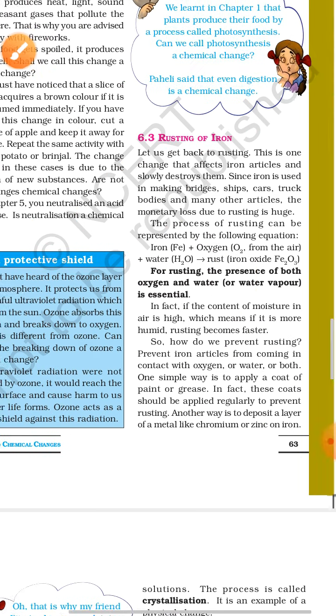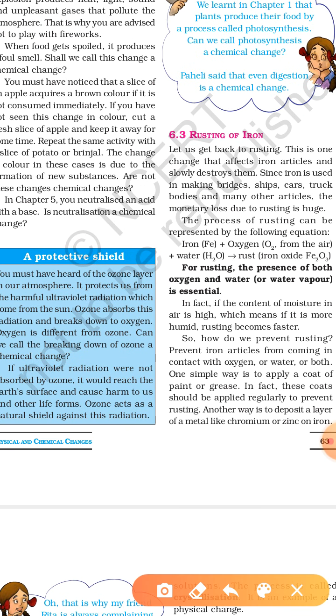Okay, now see the next topic, rusting. About rusting we have already studied. What is rusting? Rusting is a brownish coating on an iron article. We know that many articles are made of iron, like bridges, ships, cars, truck bodies, and many others. And you also know that we face a huge loss due to rusting. So what is the rusting process? How can we write it as a chemical reaction?